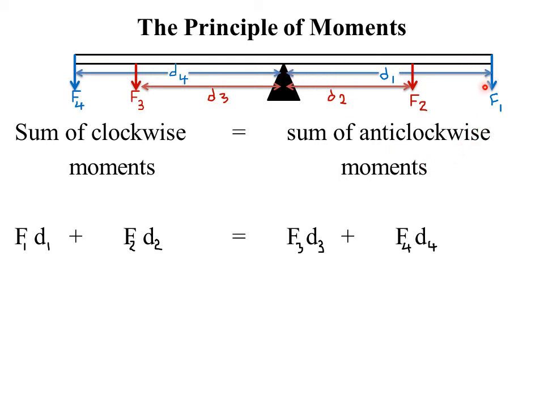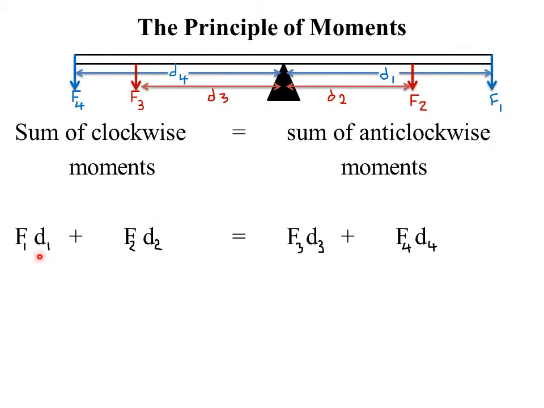So if it is moving in this downward direction, remember the downward direction is the same as the direction in which the minute hand or the hour hand of a normal wall clock will move. Because it is moving in a direction similar to that of a clock, we say that forces F1 and F2 will produce what we call a clockwise moment. Why? Because they will cause the bar to move in a direction similar to the hands of a clock. So F1 and F2 represent the clockwise moment.